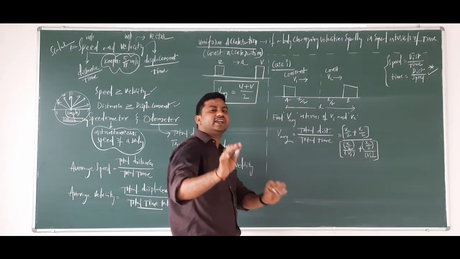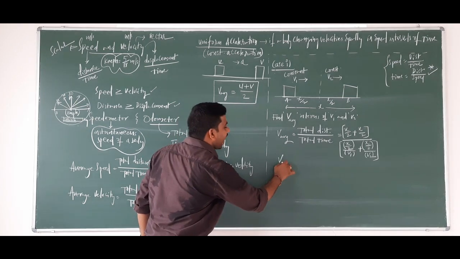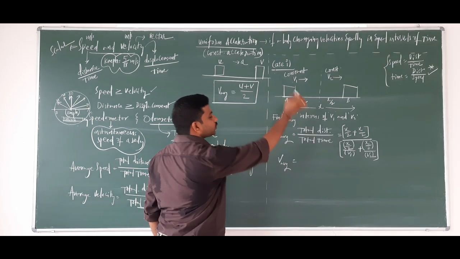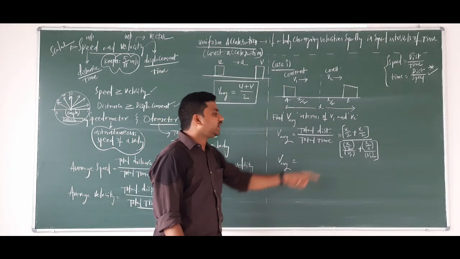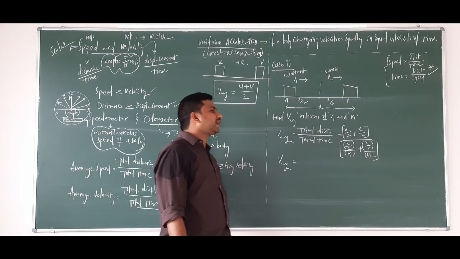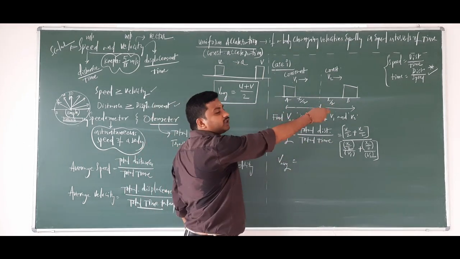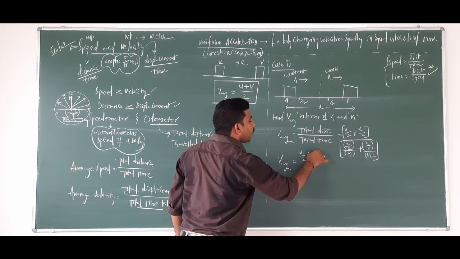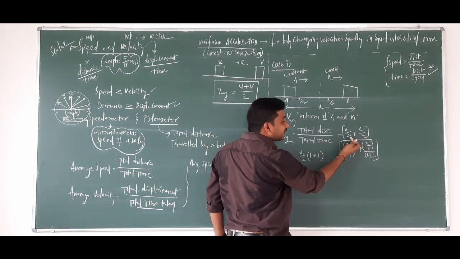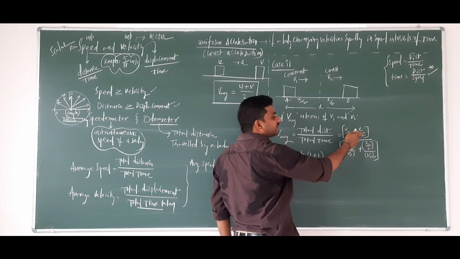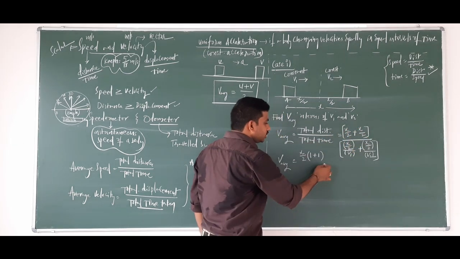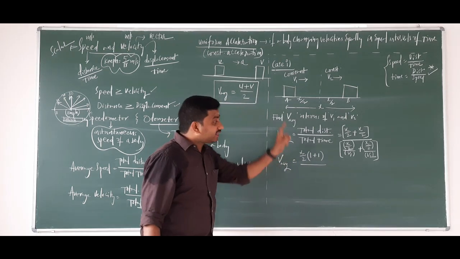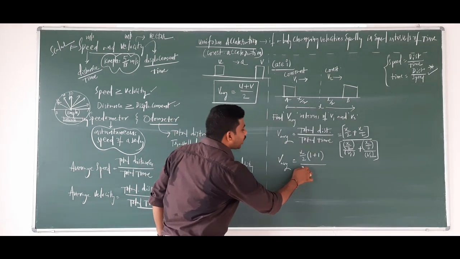No confusions at all. So your average speed or average velocity is equal to, here carefully look at the situation. From the numerator I am just taking x by 2 as common, 1 plus 1 is inside. In the denominator also x by 2 I can take common.